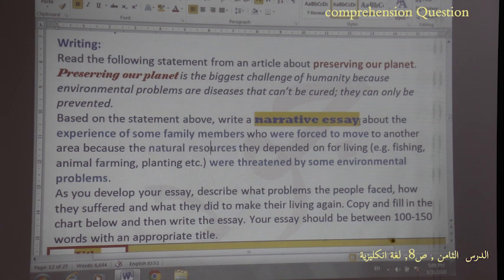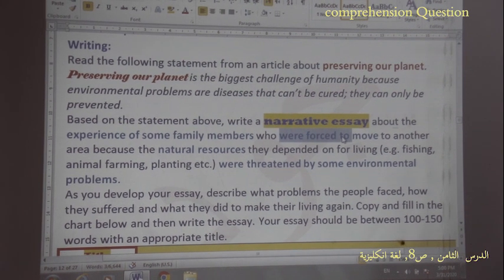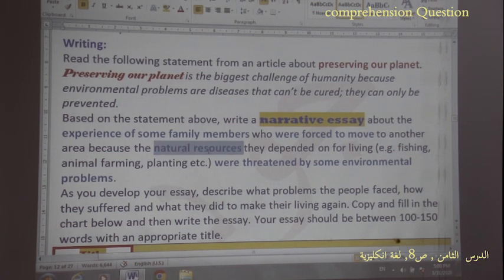So I read the question with you. Experience of some family members. So the story will be about some family members who were forced, who were obliged, passive form. They didn't choose. It wasn't their choice. They were forced to move. Why? Because of a natural resource or a natural disaster. For example, in the article we talked about natural disasters such as a flood, such as tornadoes or whatever. So here, hurricanes, for example.